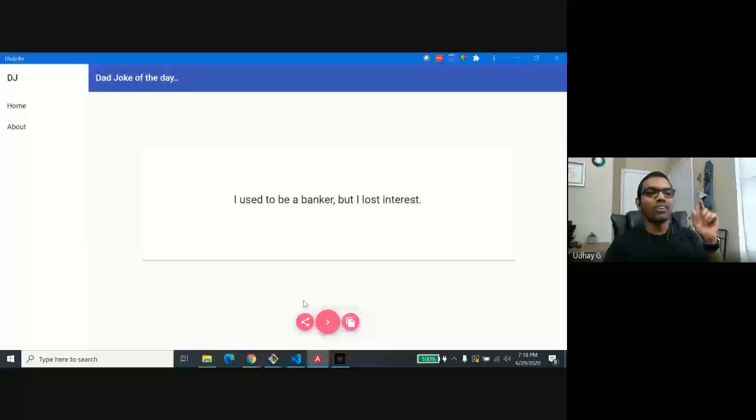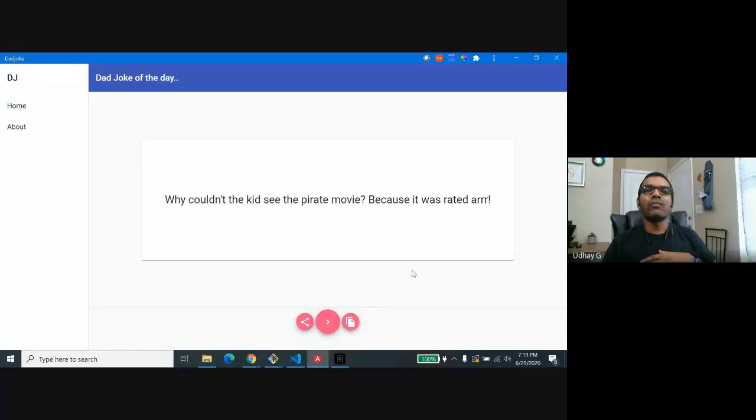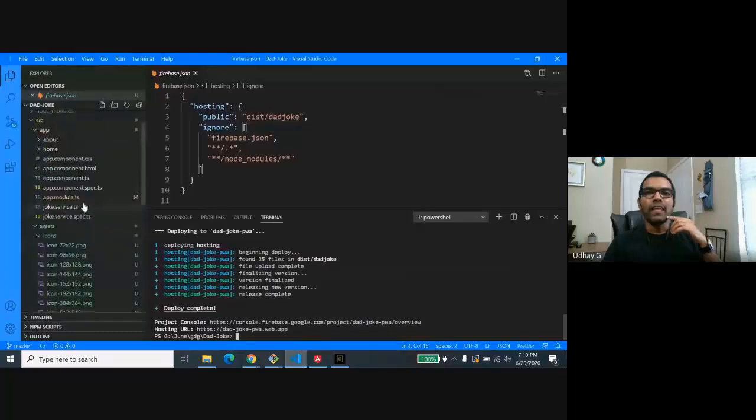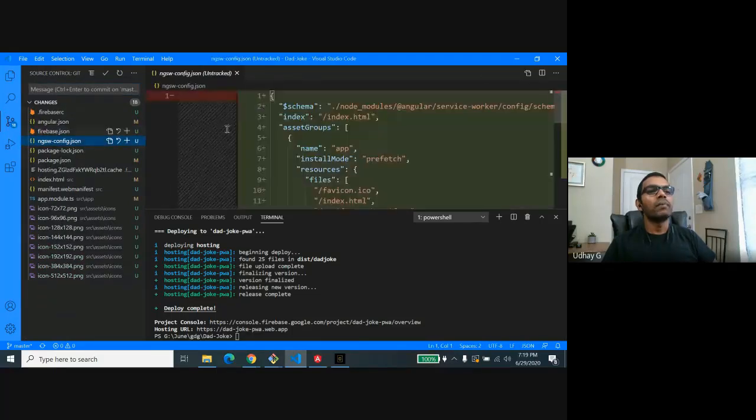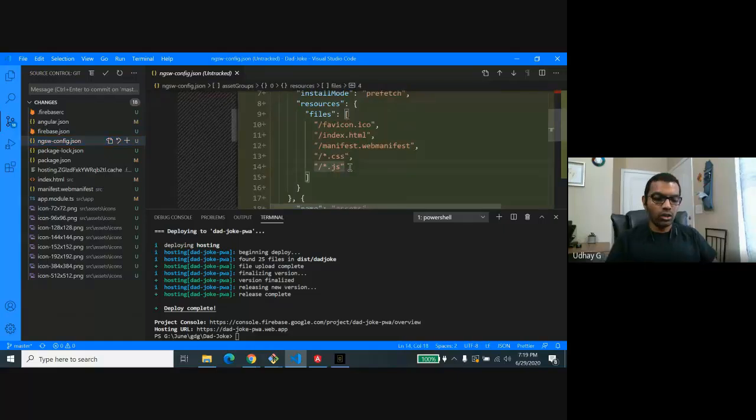But don't expect our dad joke app to bring a new joke when there is no internet, because we are depending on an API, right? So what you can do is have a list of dad jokes within a JSON, like 100 or 200 dad jokes, within your application. And when there is no internet, you can ask your application to hit the local datjoke.json file to bring the new joke. So you need to cache that. You need to let your service worker know to please cache my dad joke file.